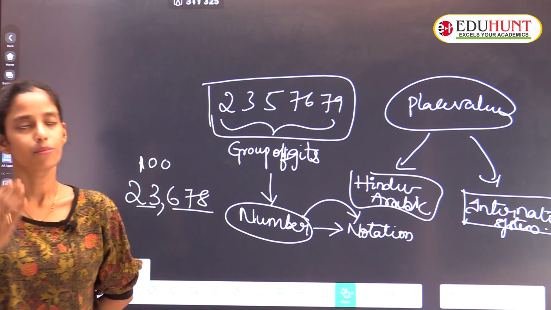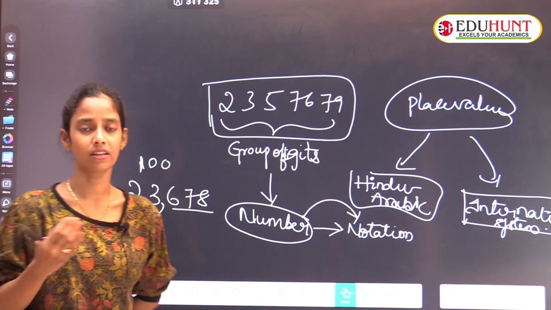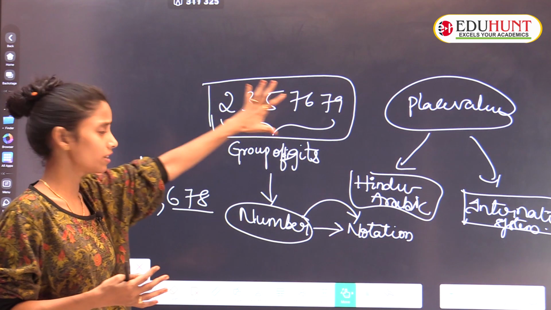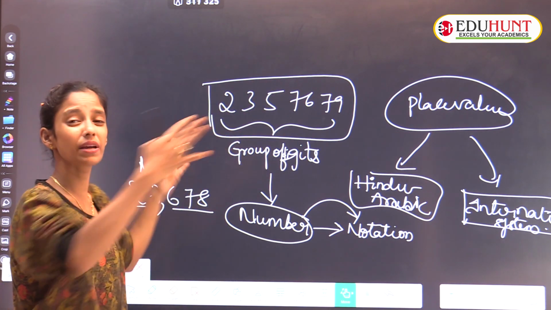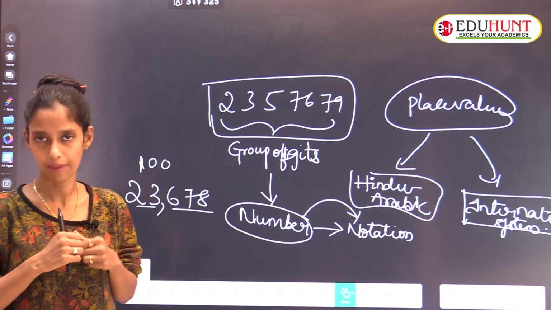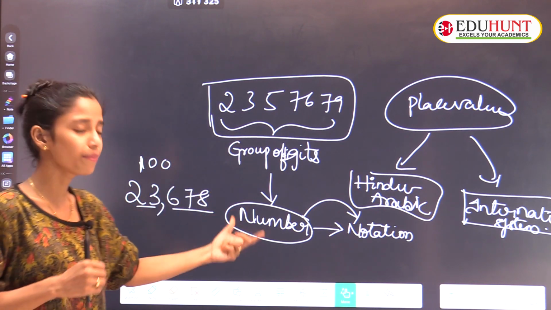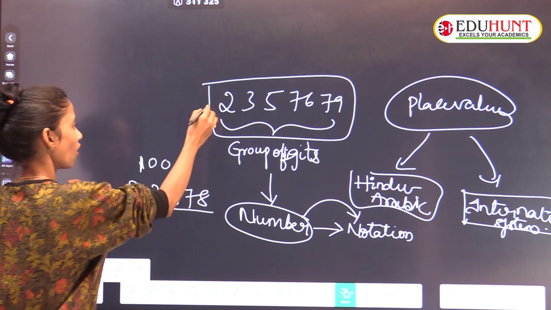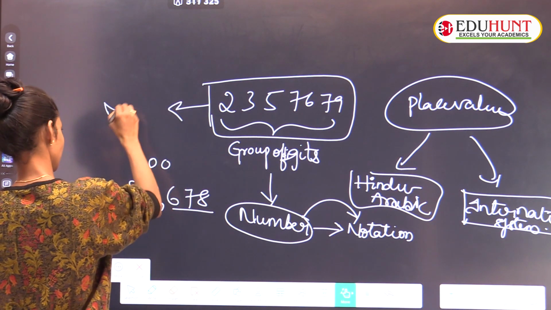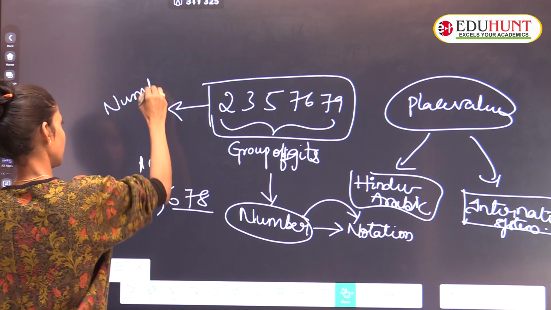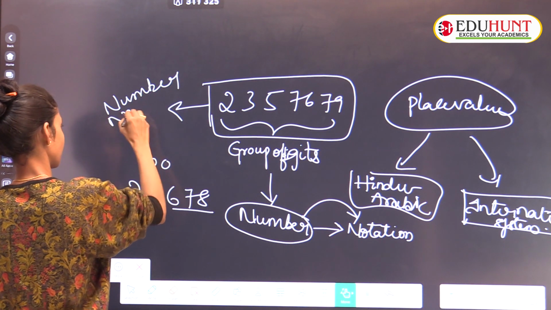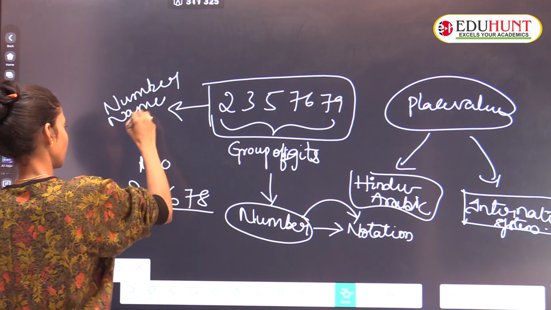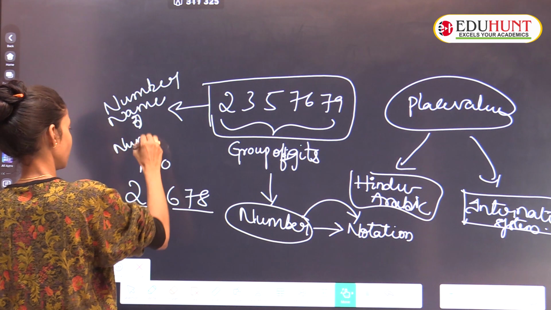Not only now, before also we were reading according to this only. Before that we know that only numbers were there, but such big numbers, how would we read them? Am I right or wrong? See, when we are reading a number and converting it into words, that is called a number name, or you can say numeral.